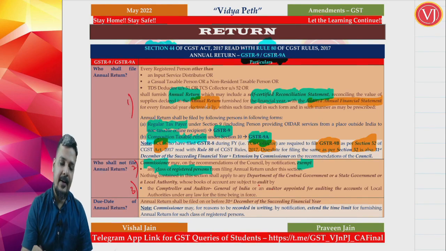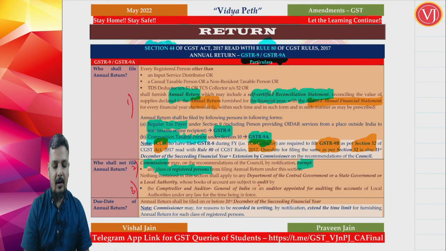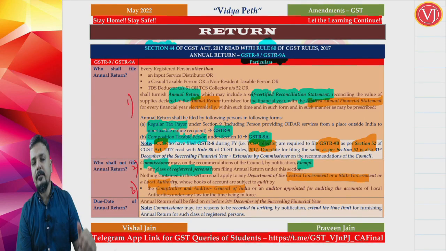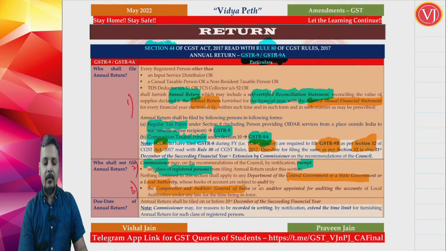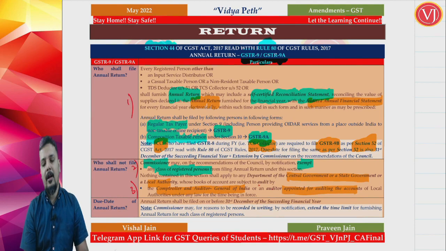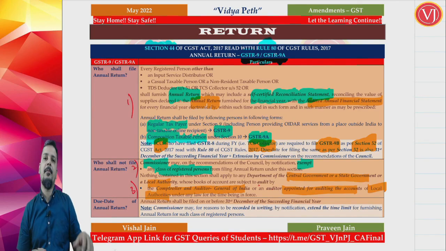Another amendment is this. Previously, a department of the central government, state government or local authority, whose books of accounts are subject to audit by the Comptroller and Auditor General of India or an auditor appointed for auditing the accounts of a local authority, is not required to file annual return. You may say this provision was there before also.